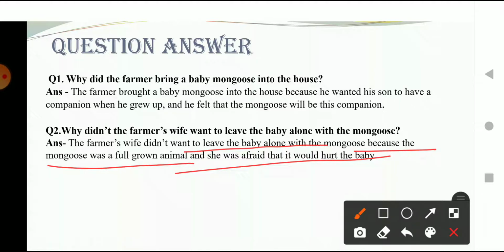So she was not sure to leave the child with the mongoose, because she was afraid that he might hurt the child. Okay, he might hurt the baby. So she didn't want to leave the mongoose with the child alone in the house.